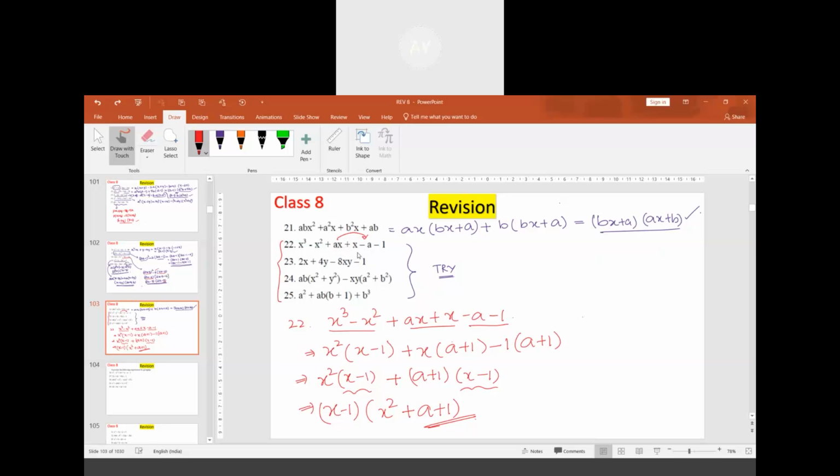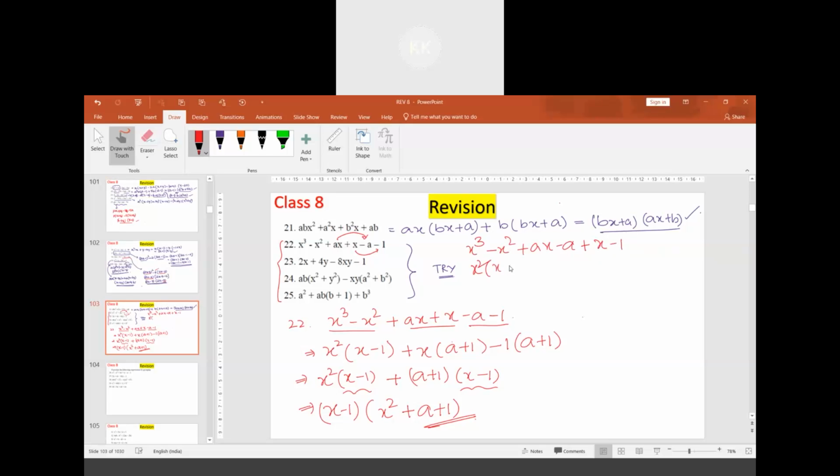We'll get the same result, sir. You want to combine this x minus 1, na? Yes, sir. In that case, it becomes x cube minus x square plus ax minus a added to x minus 1.